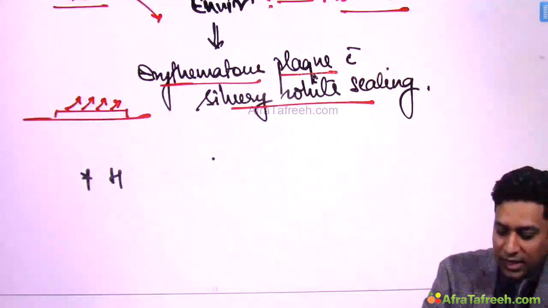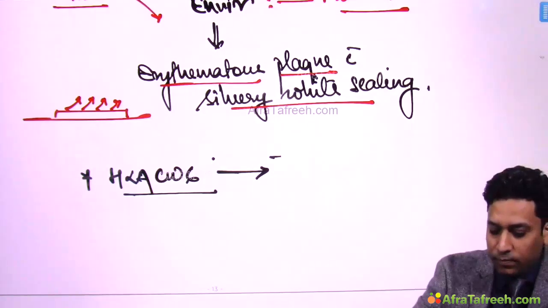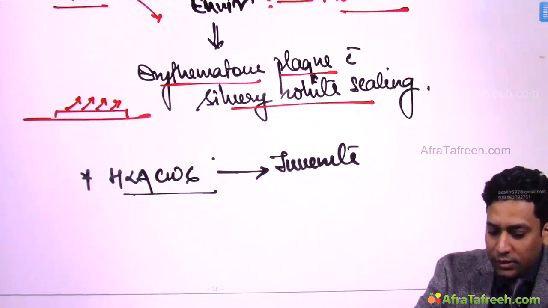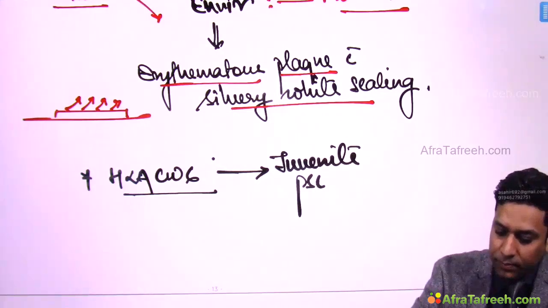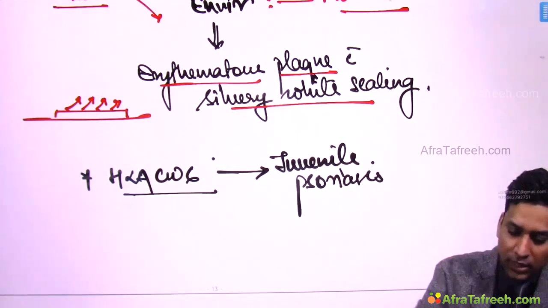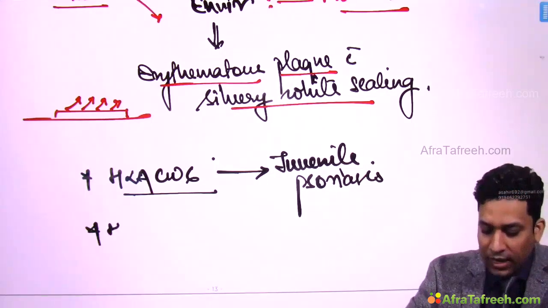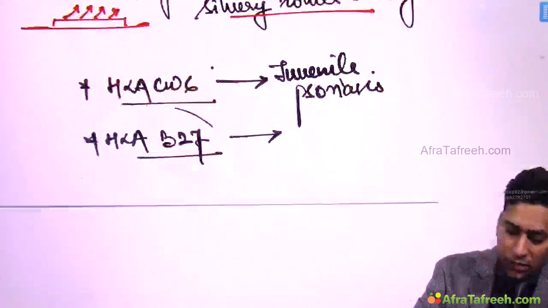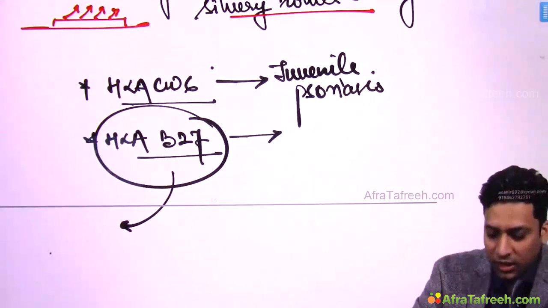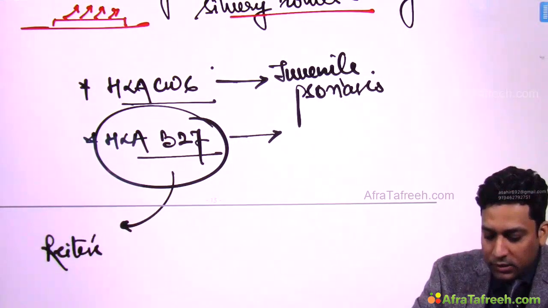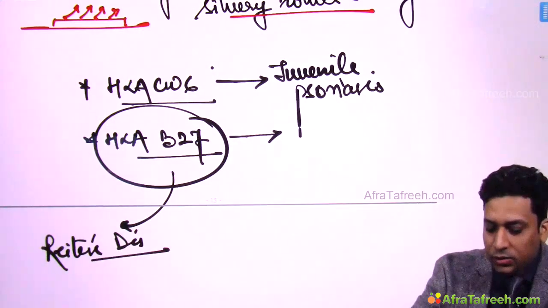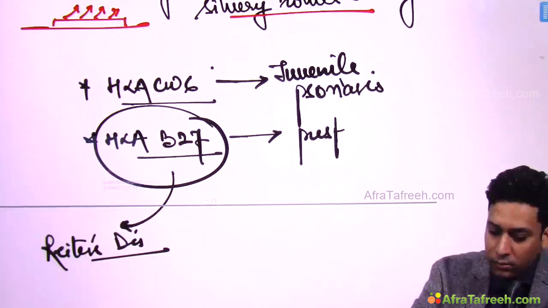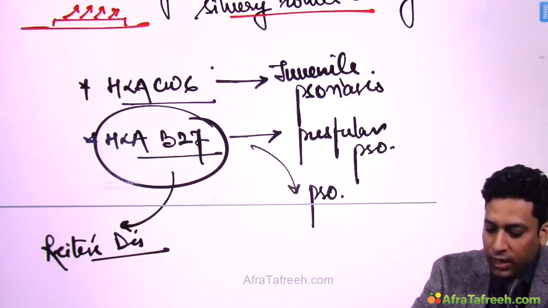Now remember that this HLA association which I told you, that is HLA CW6, predisposes for the juvenile type of psoriasis, that is early onset psoriasis, while HLA B27 association, which is a very common and strong association seen with Reiter's disease, in psoriasis is associated with pustular psoriasis and also with psoriatic arthritis.